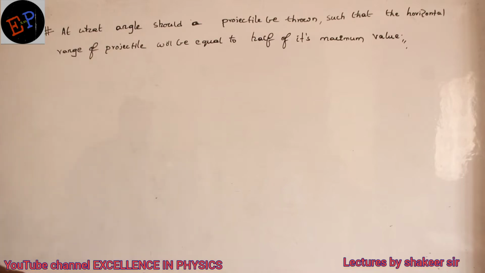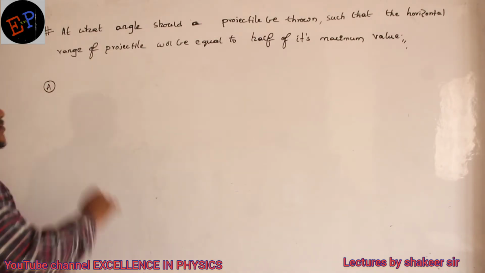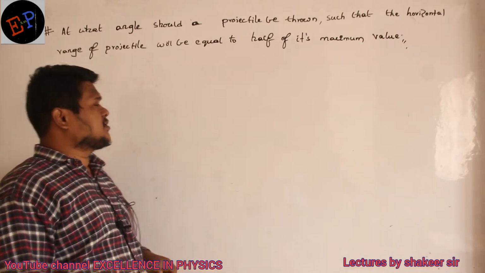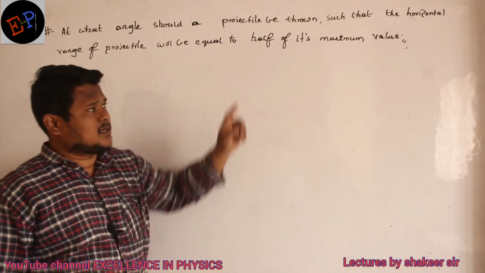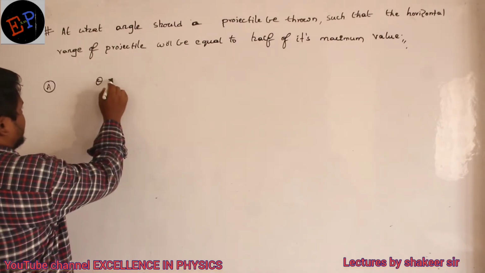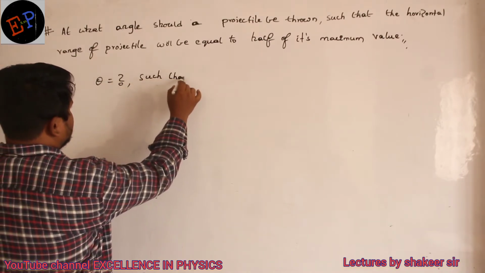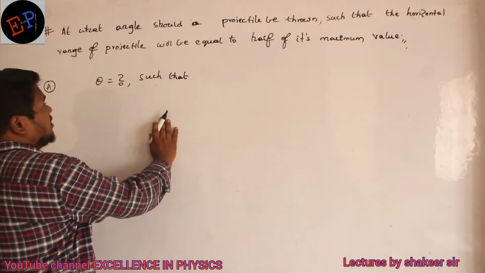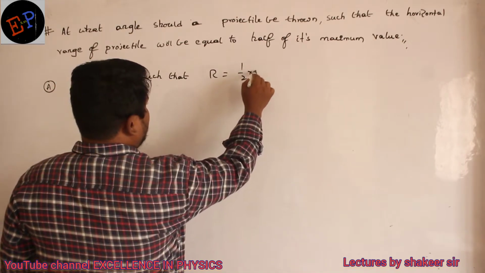So let us see this question. At what angle should a projectile be thrown such that the horizontal range of the projectile will be equal to half of its maximum value? So the theta value we are supposed to find out, and what is the condition given? The range of the projectile is equal to half of R max.